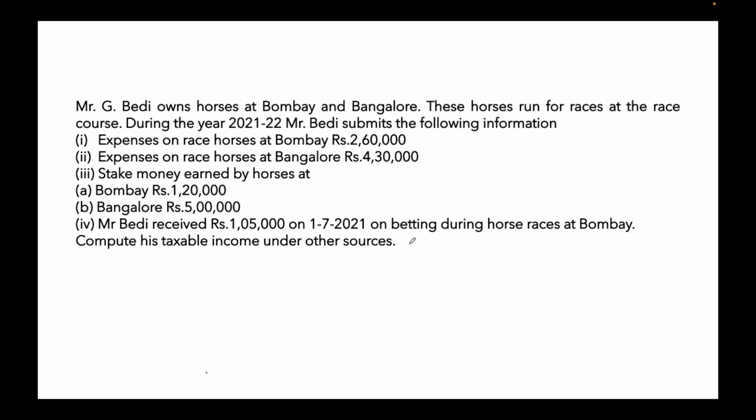So he has received 1,05,000, which is after TDS. The net amount, which is after TDS. So you have to gross up this value. To gross it up, net amount, that is 1,05,000 into 100 divided by 100 minus rate of TDS. The TDS is 30%, so 100 divided by 70. So it will be 1,50,000.